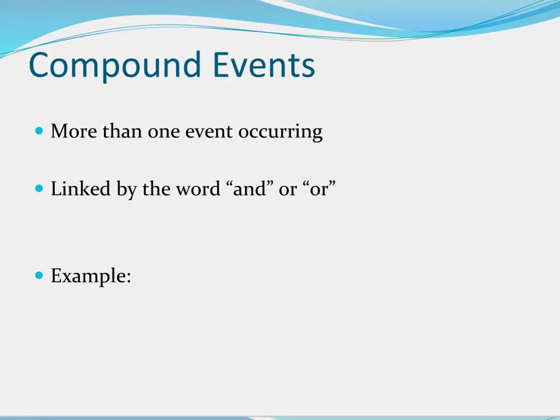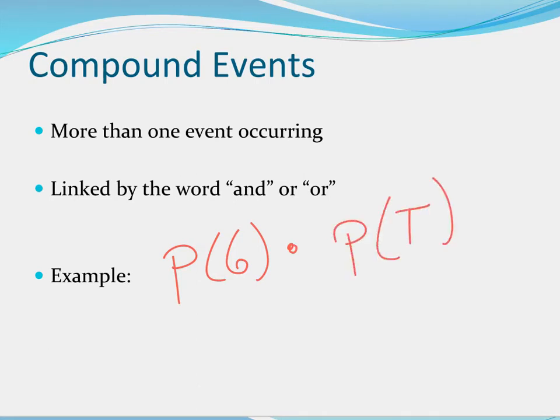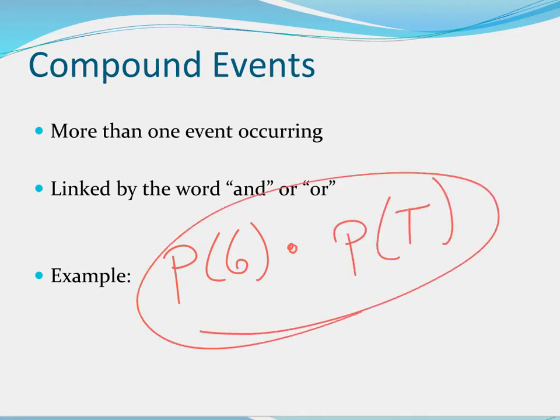Compound event is more than one event occurring, linked by the words and or. And you're going to like this because we've used this kind of words before, exclusivity and things like that. So in a simple example, if I roll a number cube and I want the probability of getting a 6, and I also flip a coin and I want the probability of getting tails on that. So this would be a compound event.